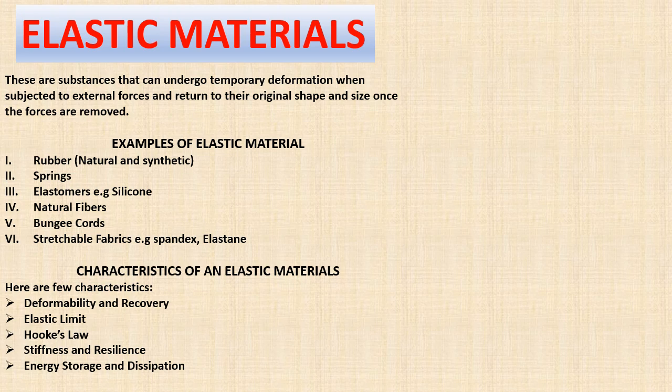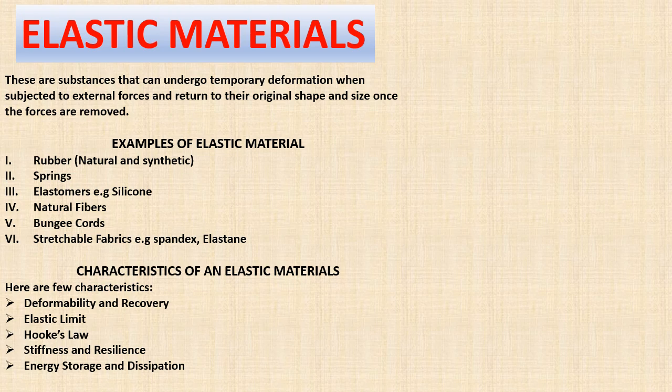That is, elastic material possess what we call stiffness, which is also known as rigidity, which means they are resistant to deformation. Before you can deform an elastic material, you have to put in an effort, a force that will be able to do that. Now we're talking about energy storage and dissipation.